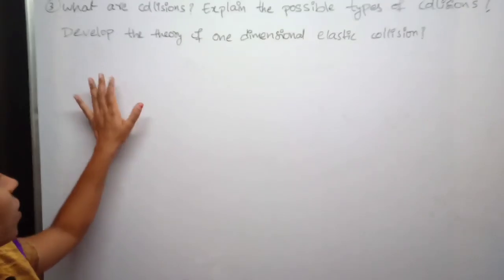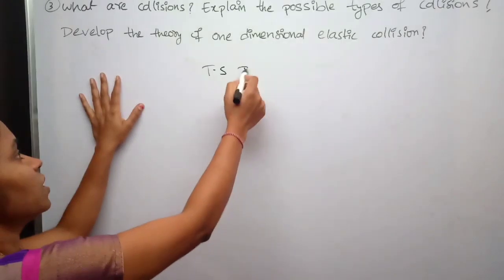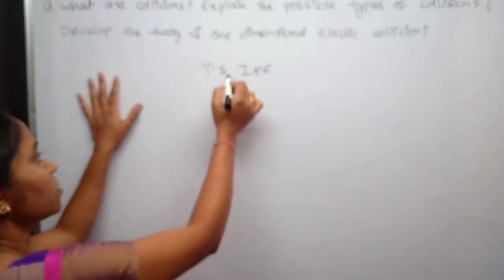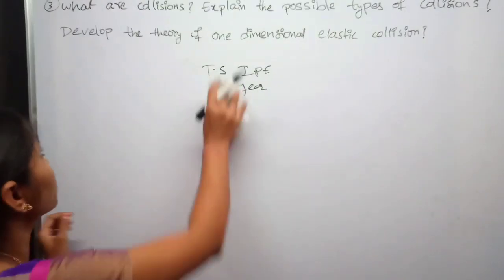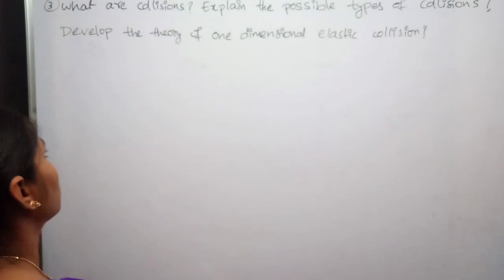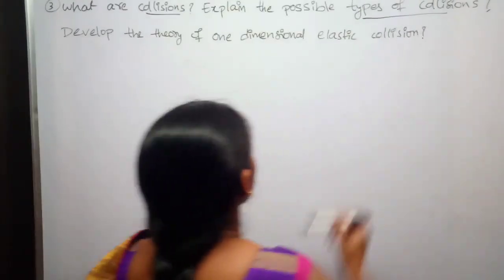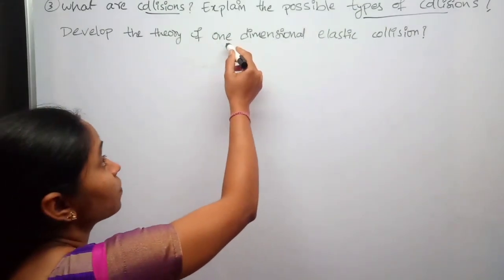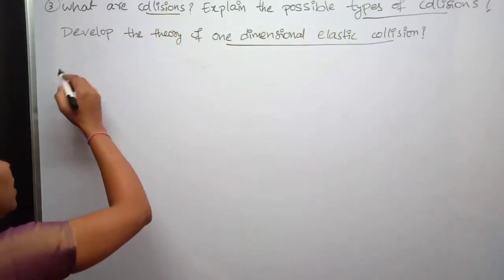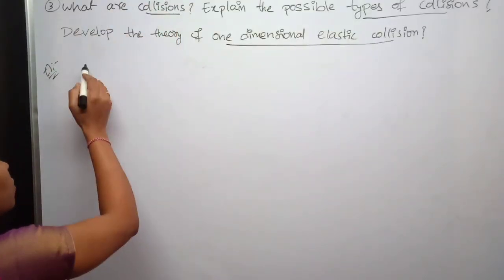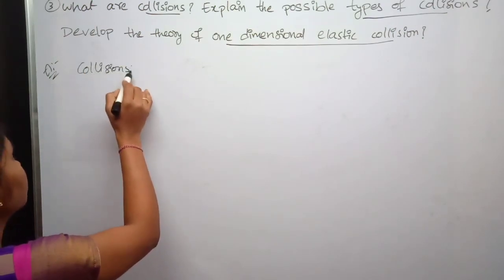In this lecture I am going to explain one more essay question for the TS IPE examination, for the TS first year IPE examination. The question is: what are collisions? Explain the possible types of collisions and develop the theory for one-dimensional elastic collision. First we will define collision. What are collisions?